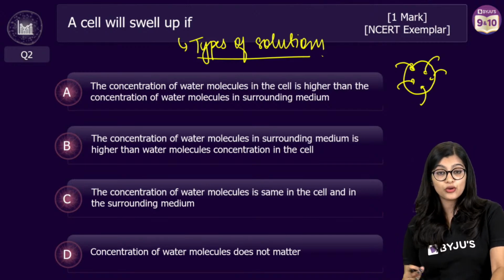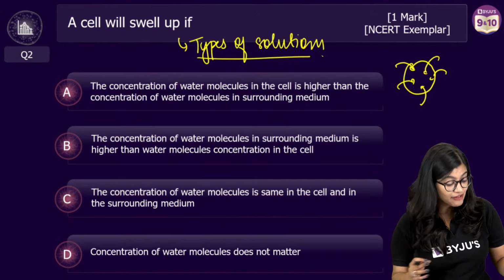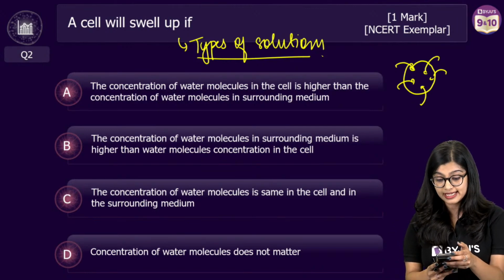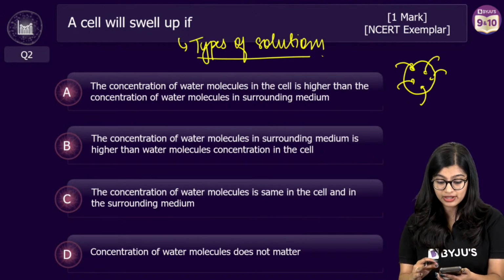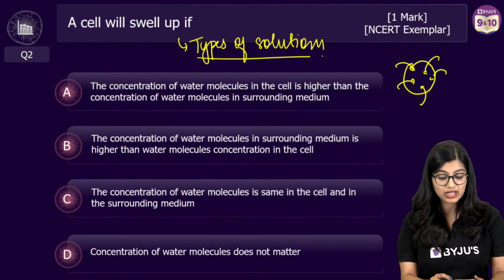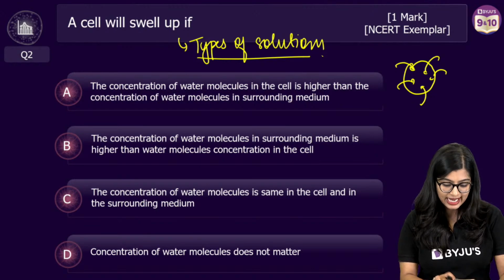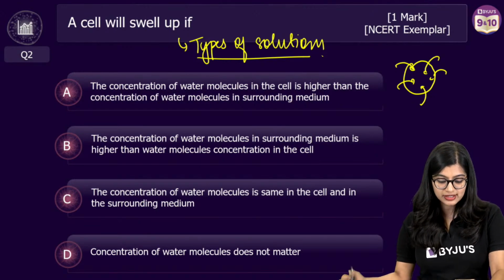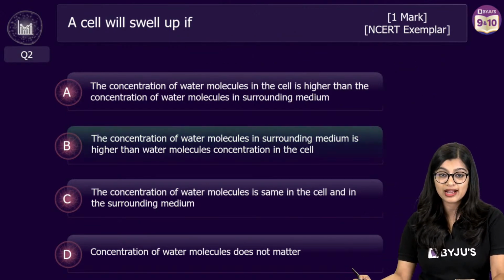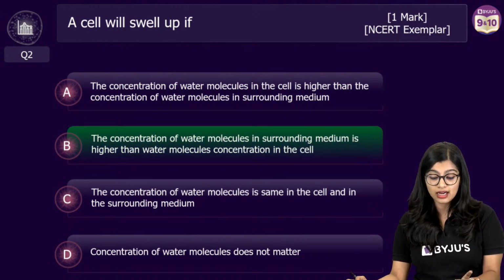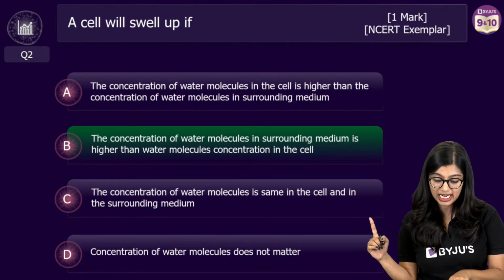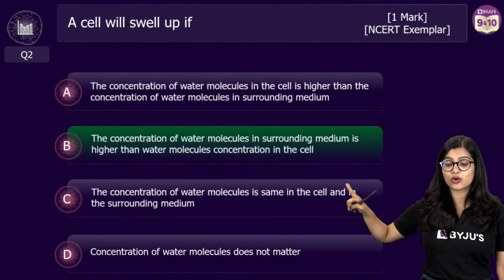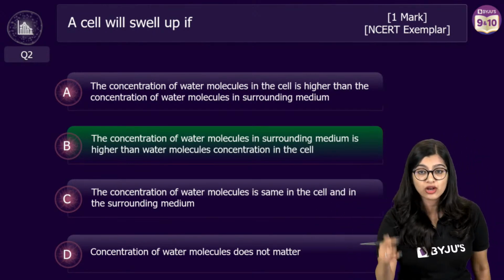So as we all know, in this case, 95% of you, that is amazing, right? Very good students. 95 of you here have given me the correct answer. So can we close the polls, please? Yes, all right. So 163 votes in, and well done. The correct answer here is that the concentration of water molecules in the surrounding medium is higher than water molecule concentration in the cell.